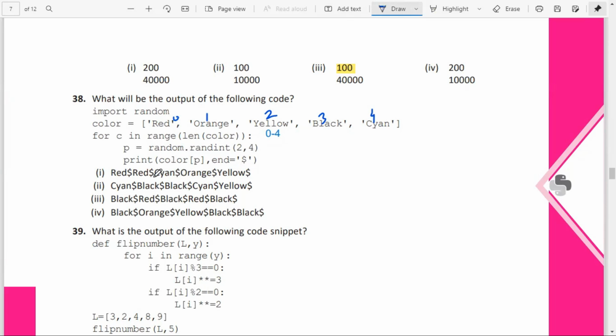We'll check. Here red is there, so this can be removed. This will not come. Here cyan, black, black, cyan, yellow. Okay, correct. Here red is coming, so this also can be removed. Here black, orange. Orange also has to be removed. So option 2 is the correct answer.